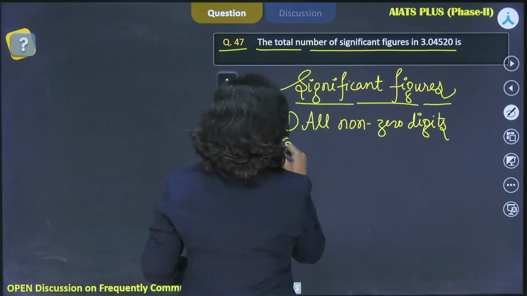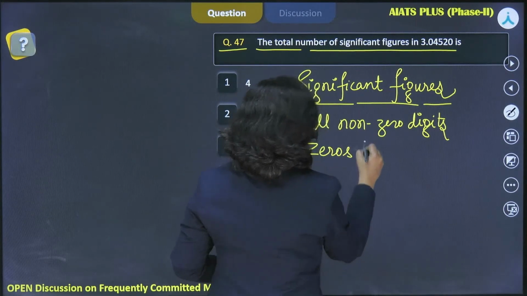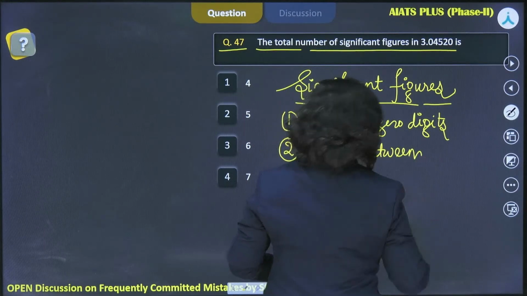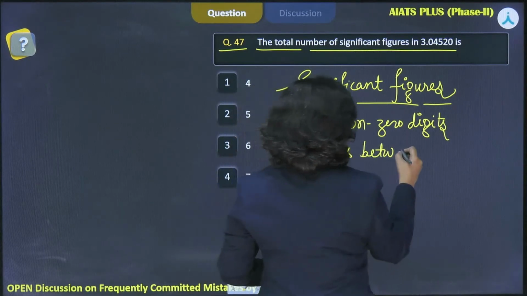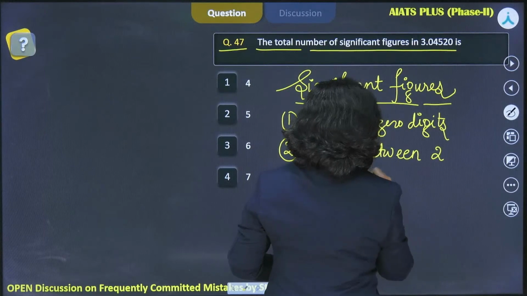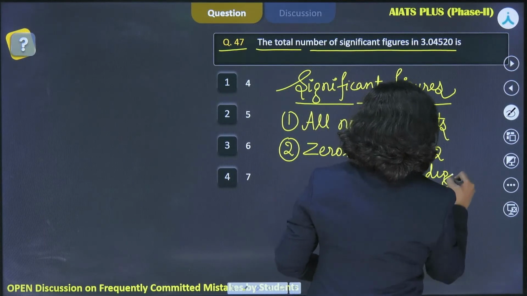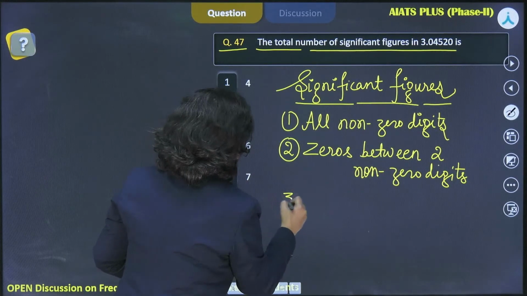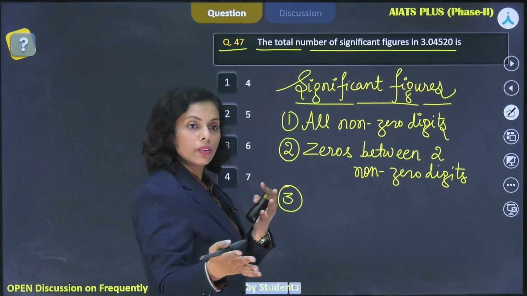Further, zeros between 2 non-zero digits, right? And the trailing zeros, the zeros after a number, right?